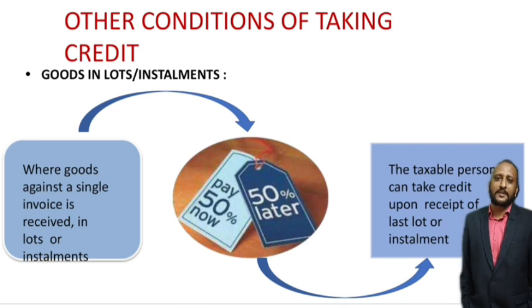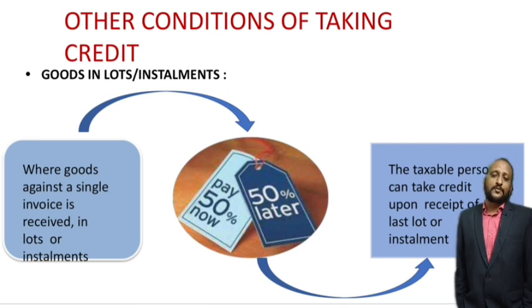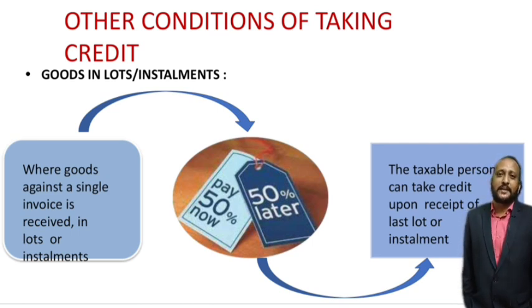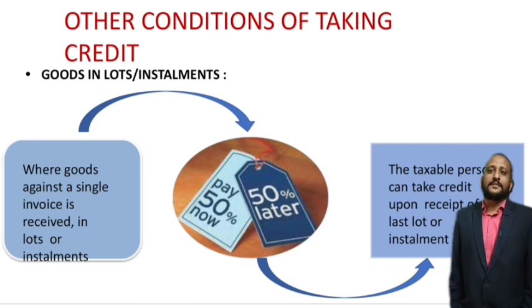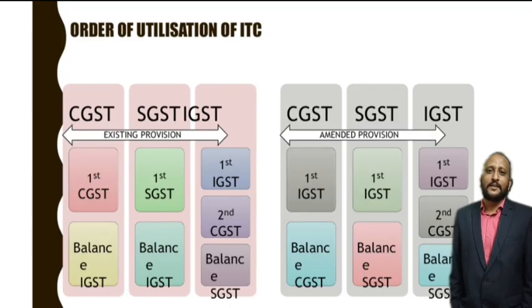Again, the taxable person can take credit upon the receipt of the last lot or installment. For example, you are not purchasing in bulk, you are purchasing in installments. In this case, when you receive the last installment or last lot, then only you will be allowed this ITC, right? Then let us see the order of utilization of ITC.